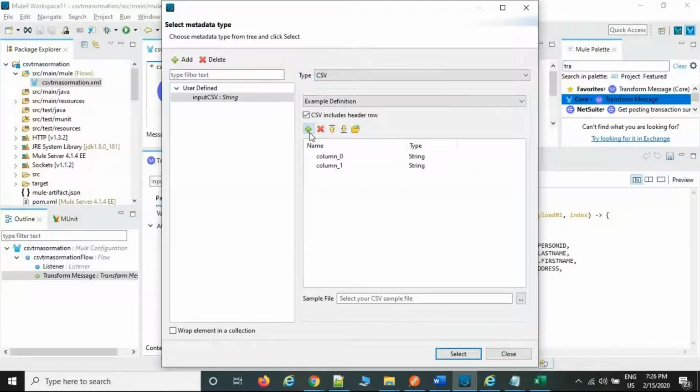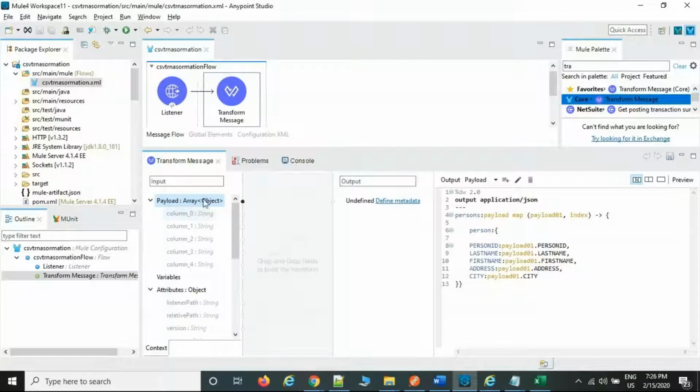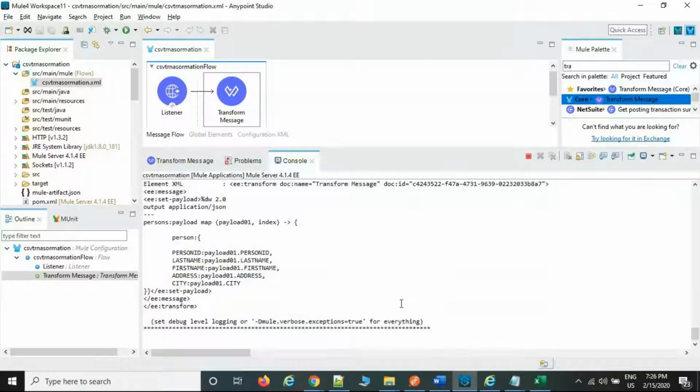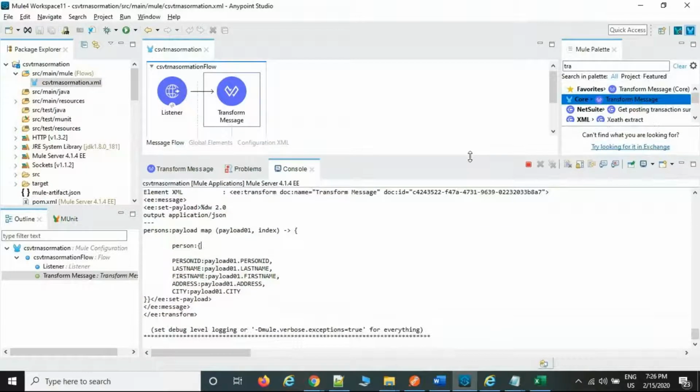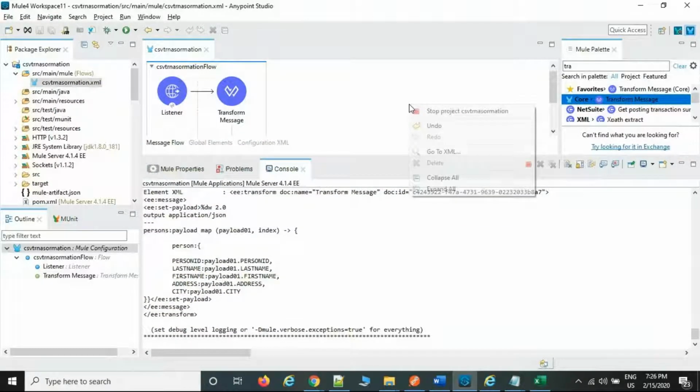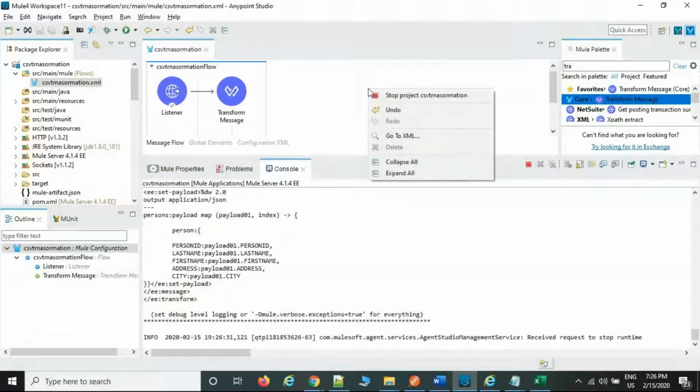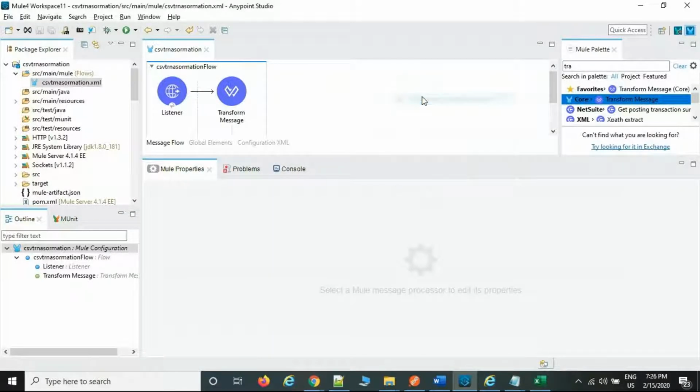CSV and column headers: 0, 1, 2, 3, 4, 5. If you want, you can put them as column names or keep them as they are also. That is up to your wish. But the structure is expecting this. Now select. Now restart. Still not restarted. Again it will take time. Sometimes it will take time. Just restart.